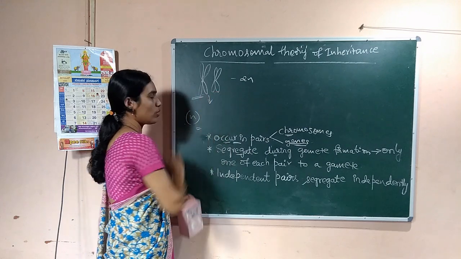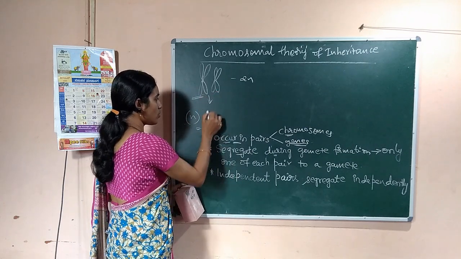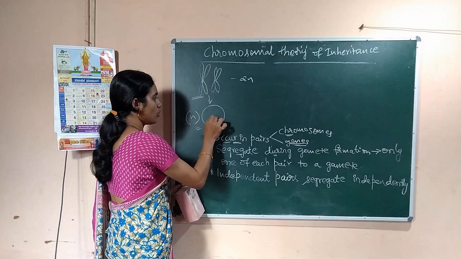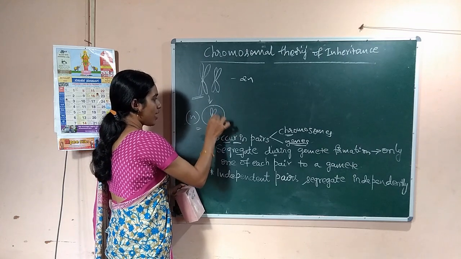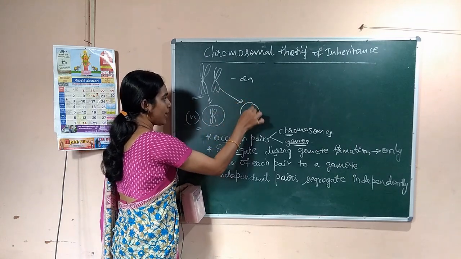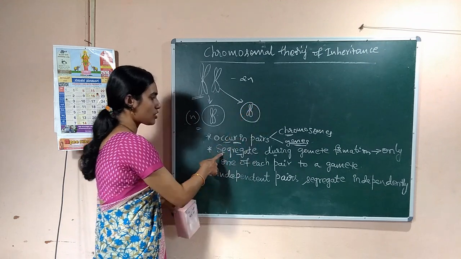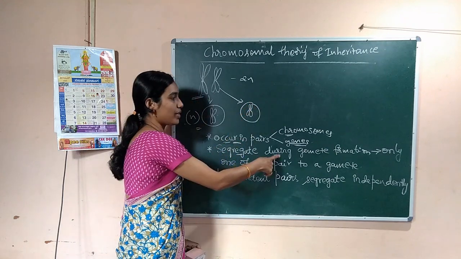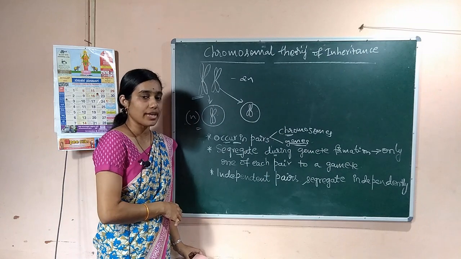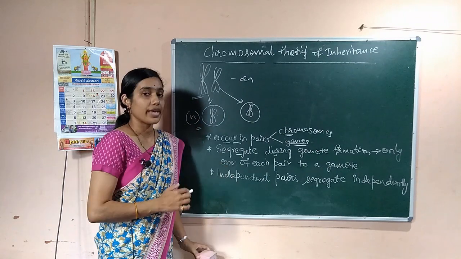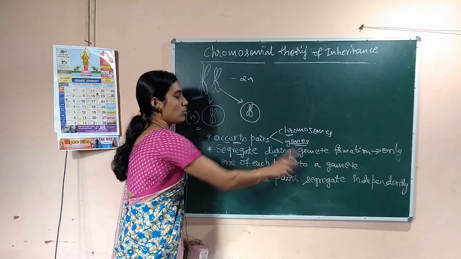Out of two homologous chromosomes, only one goes to one gamete, and the other goes to another gamete. So they segregate during gamete formation in such a way that only one of each pair goes to a gamete.